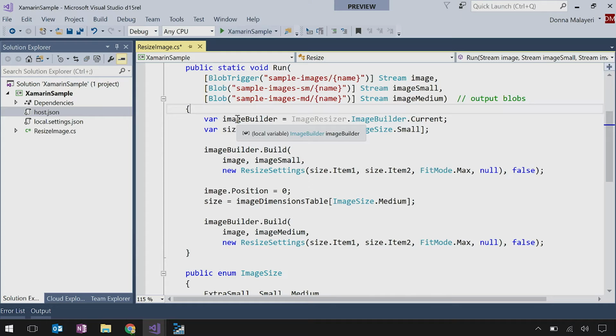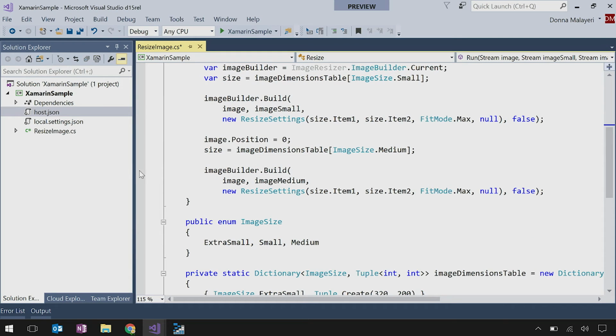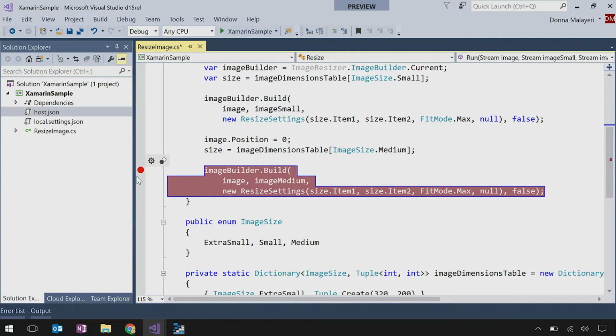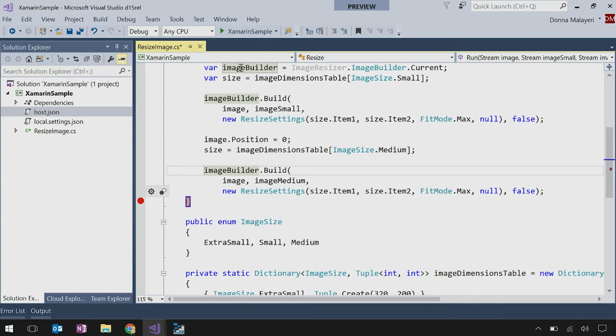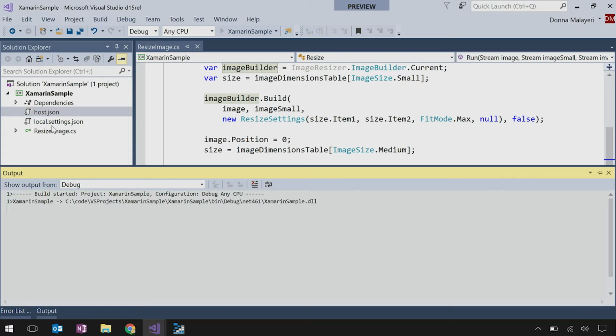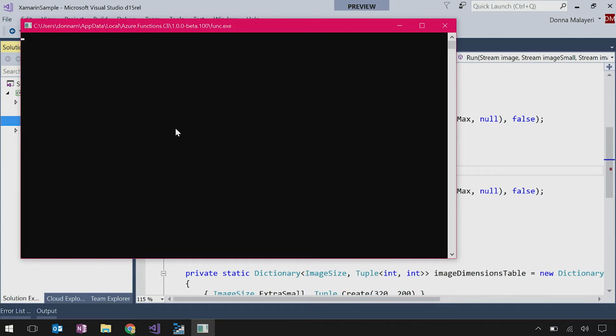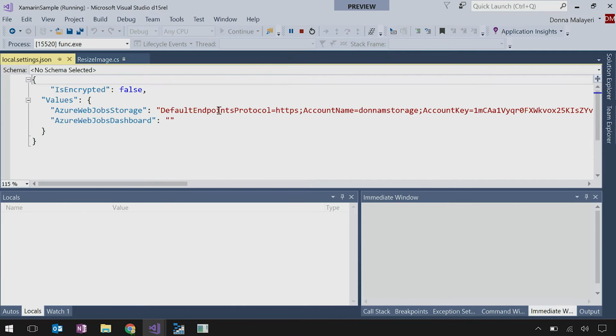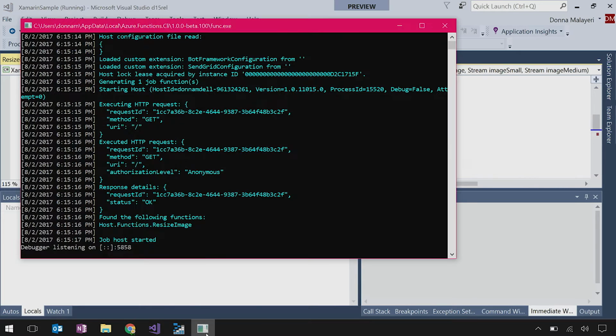Yes. So let us set a breakpoint and see how this is working. Let's actually do it on the last line of code after it's done everything. Okay. So let's just F5. And the one thing that I had to do here is I mentioned that local connection string. Yeah. So if we look at local settings JSON, what we'll see is that I put in my storage connection string, which I got from Storage Explorer. Got it. So we can see the host is running.